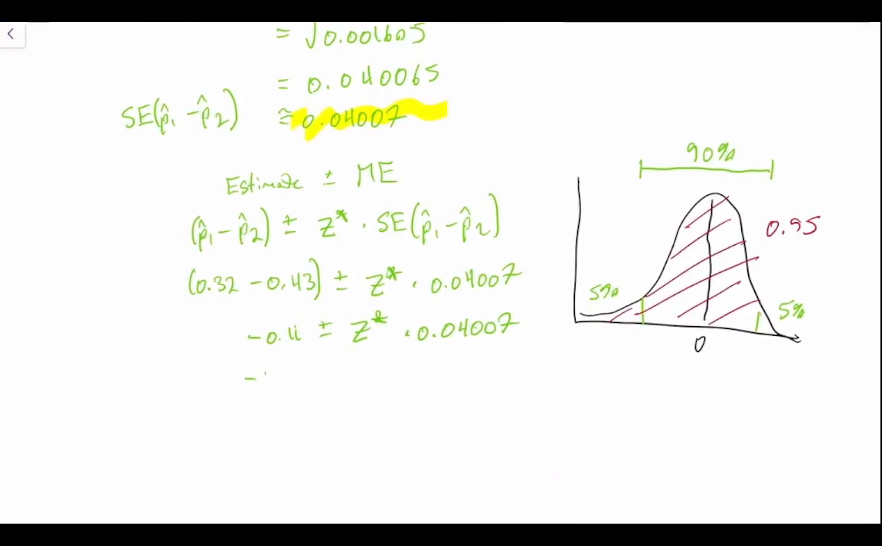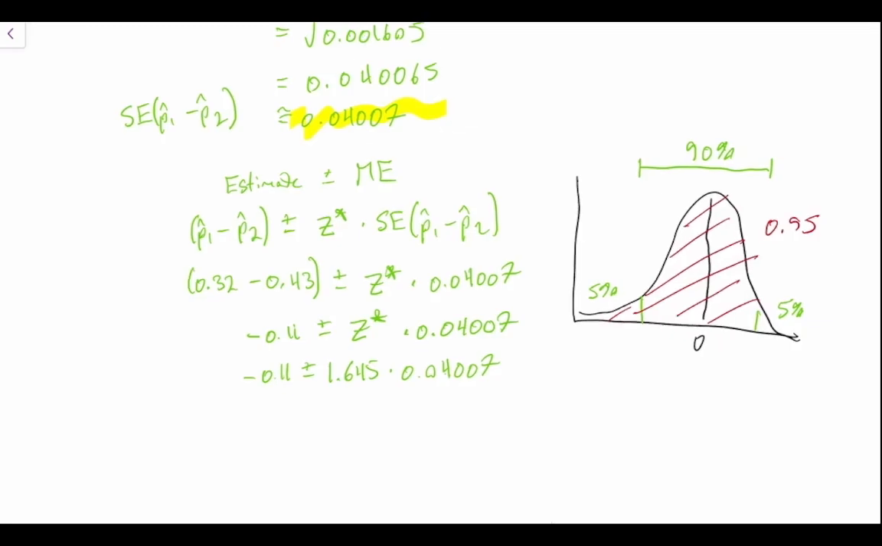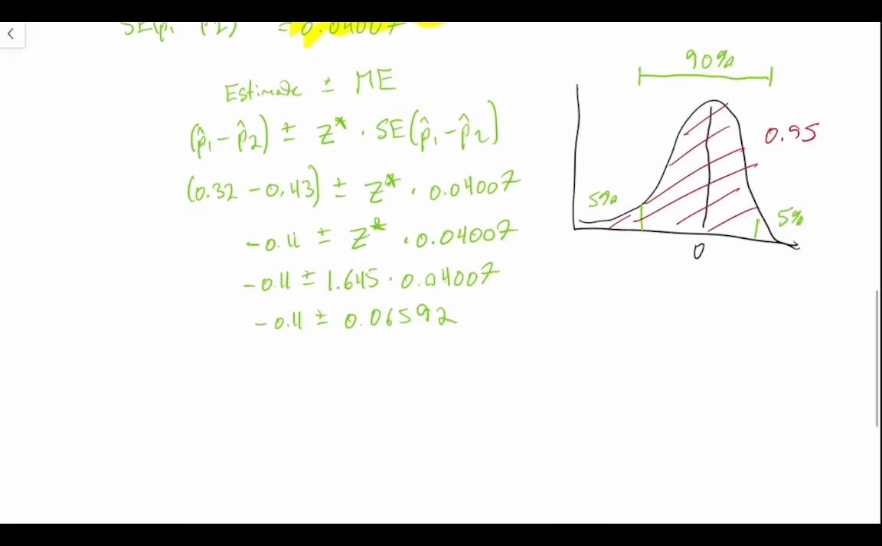So this is equal to negative 0.11 plus or minus 1.645 times our standard error of 0.04007. So 1.645 times 0.04007. So negative 0.11 plus or minus 0.0659, and we'll round this to 4 decimal points, so 0.06592.